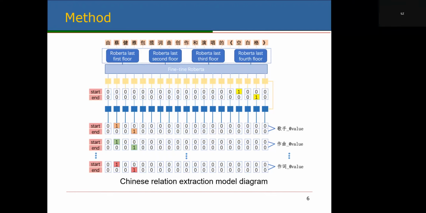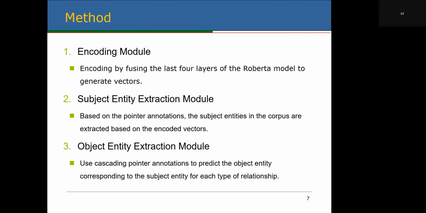The next point is the method. First is the overall model diagram proposed in this paper. Divided into 3 parts, from top to bottom: the encoding model, the subject-entity extraction model, and the object-entity extraction model. In brief, in the encoding model, we use the fused 4 layers of RoBERTa to encode the vectors.